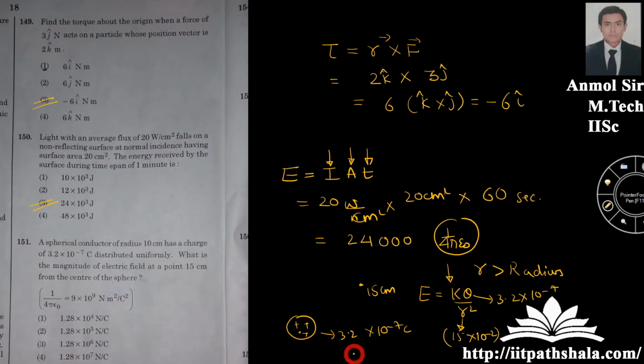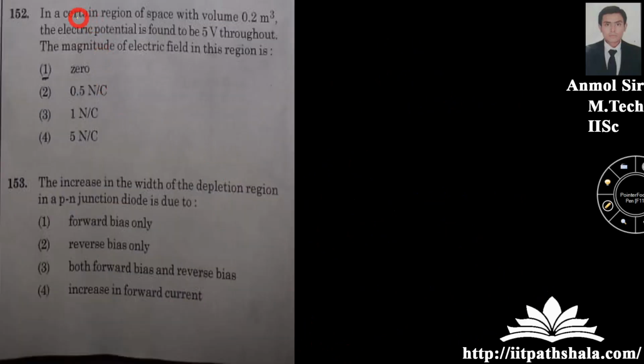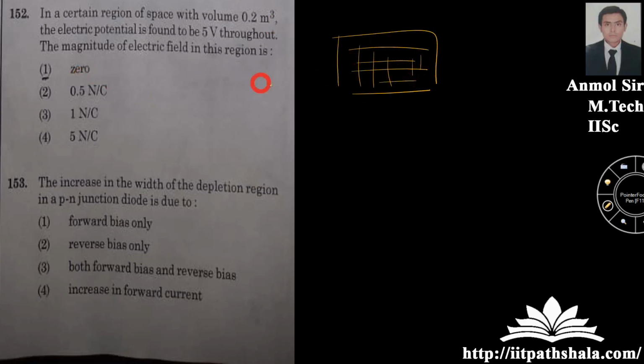Okay, simple question. Now, in a certain region of space with volume 0.2 meter cube, the electric potential is found to be 5 volt throughout. So you are having a 5 volt potential throughout. The magnitude of electric field.